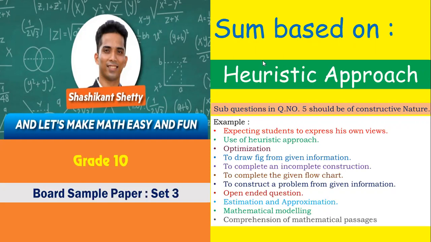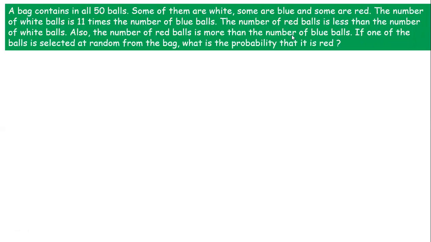Now, students, first of all, let us look at the sum. But before we go into the sum, let us understand what a heuristic approach is. Heuristic approach means we need to try and solve the sum based on the given information or circumstances. The same method may not be applicable every time in a similar type of sum. Sometimes it may give you a solution and sometimes it may not. As we approach the sum, you might understand what it means.